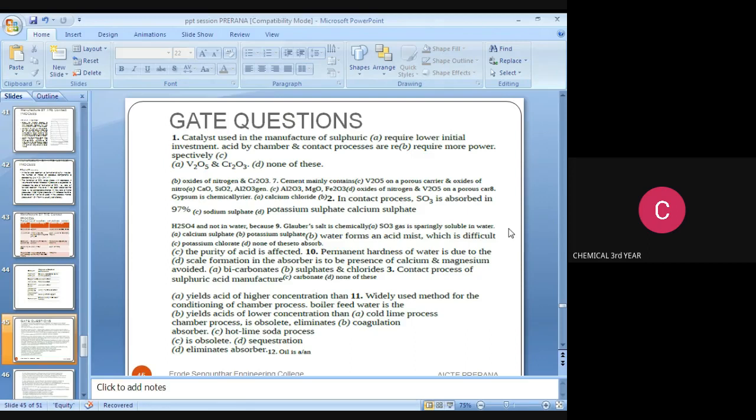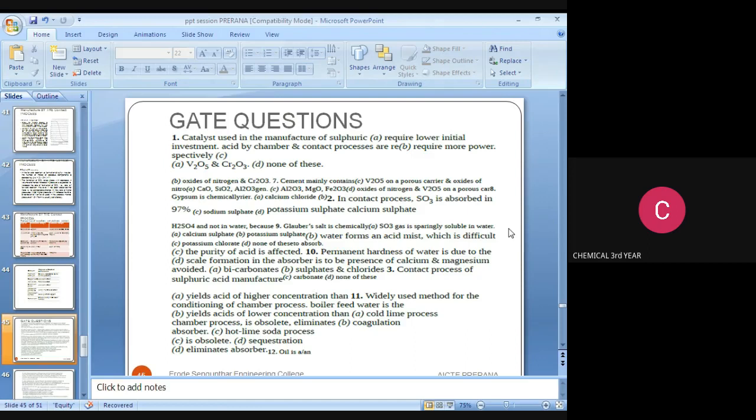The next question: the permanent hardness of water is due to the sulfates and chlorides present.